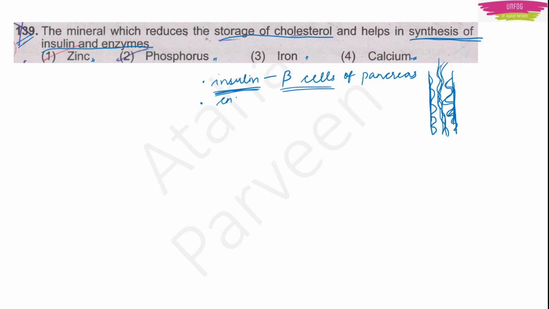Then next we have enzymes. Okay. So these enzymes are nothing but proteins. Okay. These enzymes help in carrying out the body functions. Body will have different functions, right? So these enzymes help in carrying out the body functions. Those body functions can also be called as metabolic activities. Okay, metabolic activities, or we can also call it as metabolism. Okay, so it helps in carrying out the metabolic activities and metabolism.